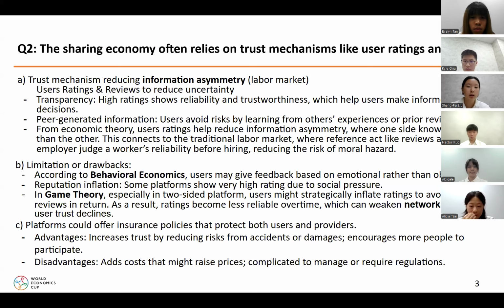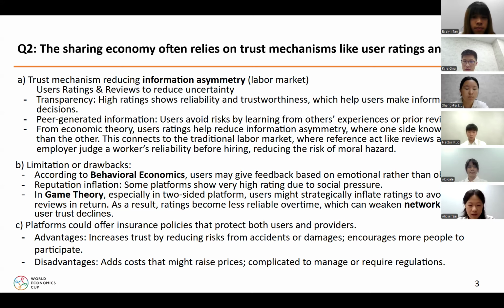This can also connect to the traditional labor market, where references act like reviews and help employers judge a worker's reliability before hiring, reducing the risk of moral hazard. However, there are drawbacks. According to behavioral economics, users sometimes give feedback based on emotion rather than facts. This leads to reputation inflation, where most ratings are unrealistically high because of social pressure. From a game theory perspective, especially in two-sided platforms, users might inflate ratings to avoid receiving bad reviews for themselves.